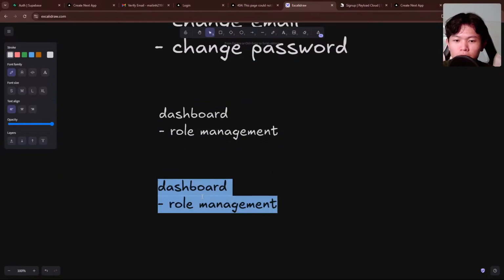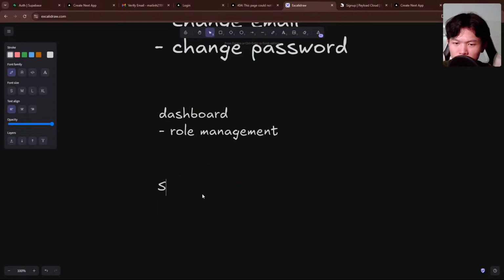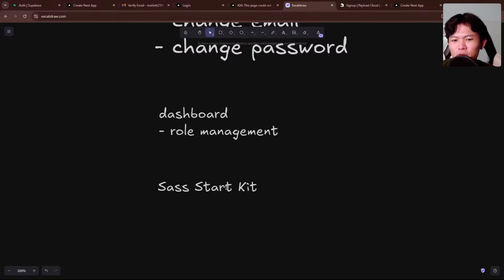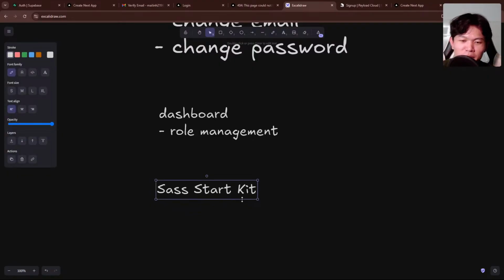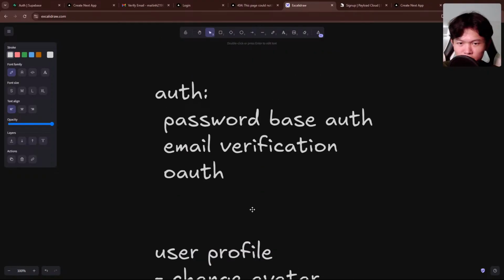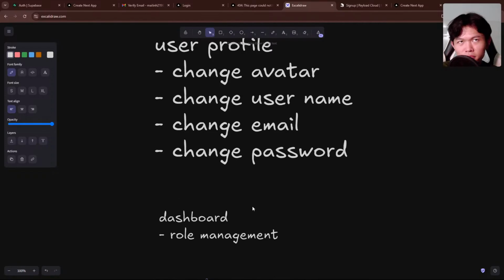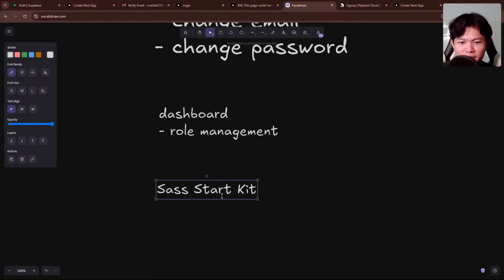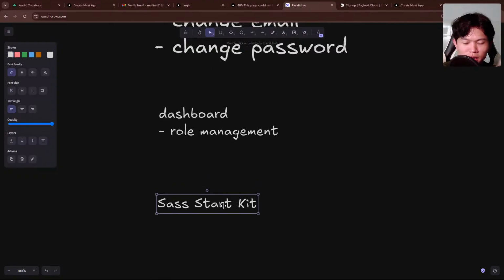There's one more, which is maybe like a SaaS starter kit. I think this is a really famous one, a lot of people are building it. I don't want to focus on this at the beginning. Maybe we can transition to it later, because I don't want to build a SaaS template as of now. I just want to build a template where I can start a new project easily. But later on, we can convert it into SaaS or not. It's up to the user, up to the developer who builds it. But I think that's my plan for this starter kit.